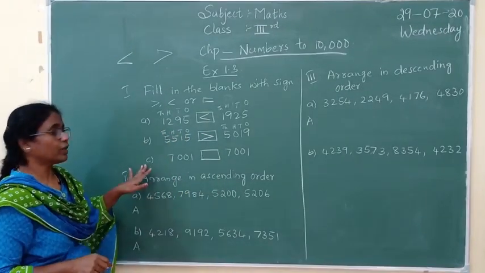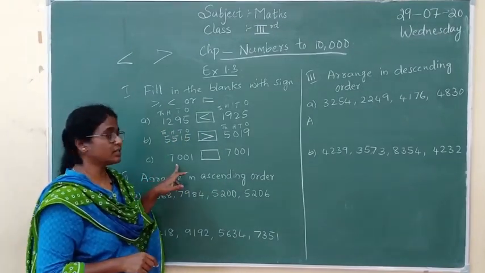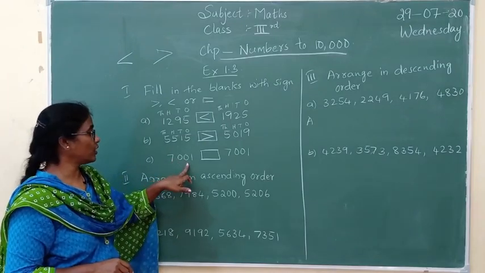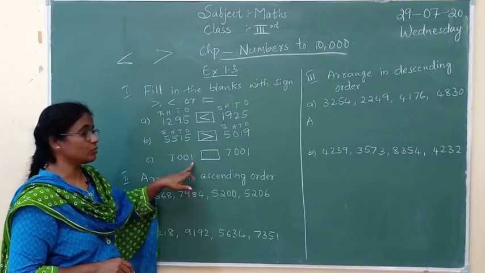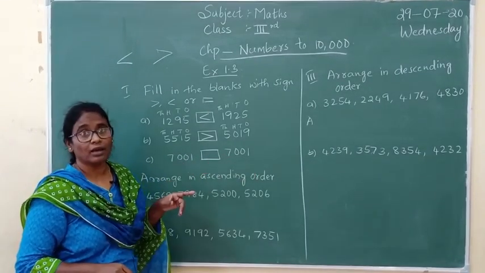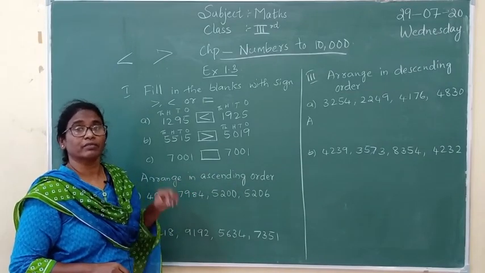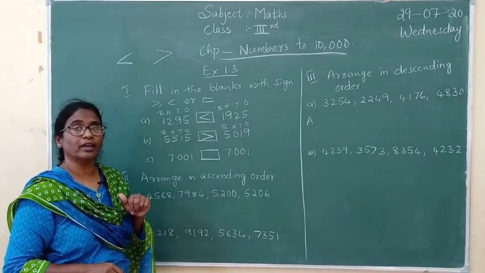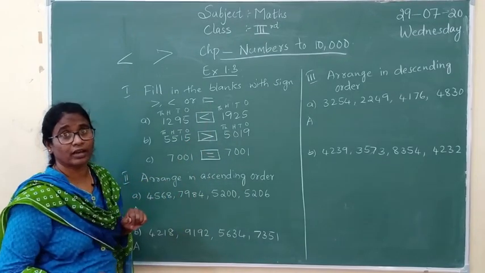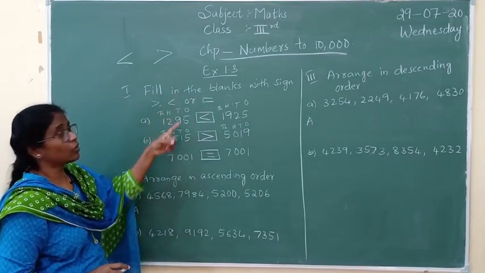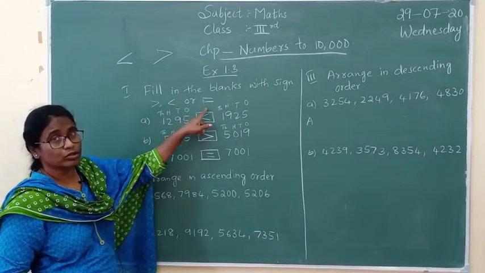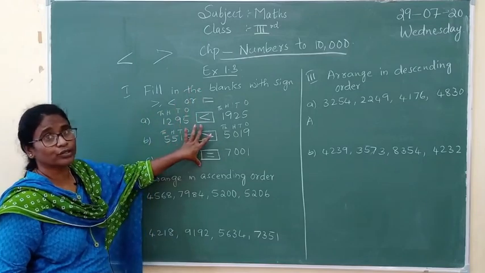Okay children. Now come to the next example, that is 7001. See, there are no hundreds and there are no tens, so that is why it is 7001. And here also it is 7001. Both the numbers are the same. When both numbers are the same, what are you going to write? You are going to write the equals to sign. This is about comparing and writing the smaller sign, the bigger sign, and also equals to. This is the way you are going to write it.